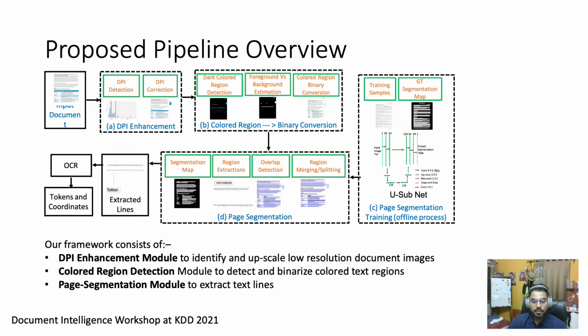Our framework consists of the following modules. One is the DPI enhancement module that is used to identify and upscale low resolution document images automatically. Second, the color region detection module that is used to detect and binarize colored text regions. Third, the page segmentation module to extract text lines. And lastly, the token extraction, for which we use Tesseract.